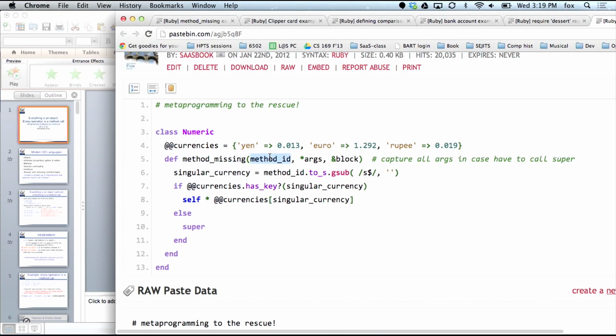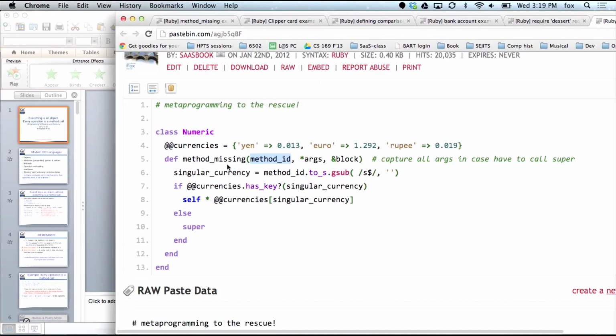The first one is the actual name of the method you tried to call, but which doesn't appear to exist. A list of the arguments that that method would have received if it existed. And optionally, a block. We'll learn a lot more about blocks shortly, but because most Ruby methods are written so that they can take a block as an argument, there's the possibility that our method could be allowed to as well. So what method_missing does in our case is it looks at the method ID, converts it to a string, gets rid of any final s. Remember, we had the problem of wanting to be able to call 1.euro as well as 1.euros. So we're basically going to canonicalize the name of a currency to its singular. And then we just ask whether we already have a key for that currency, and we convert it.